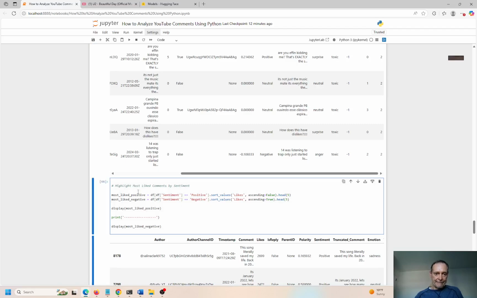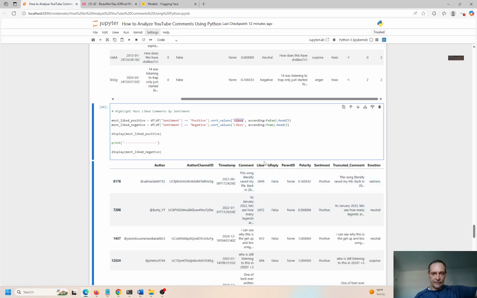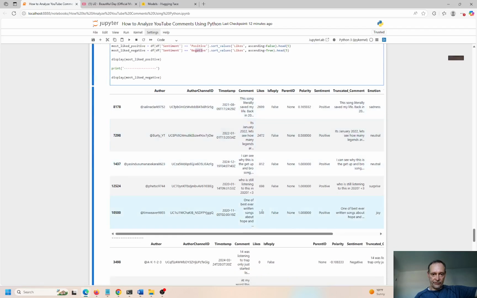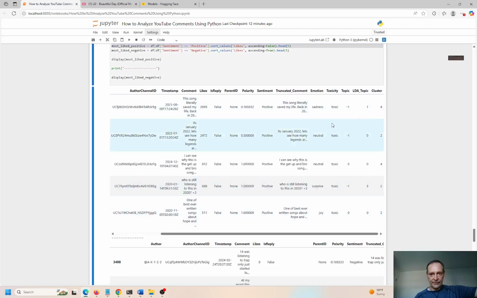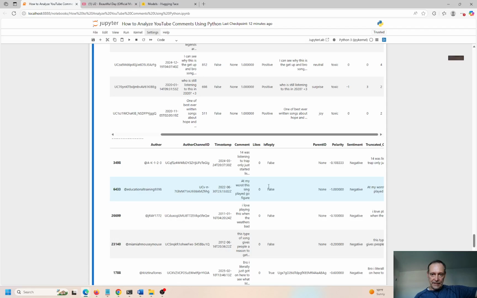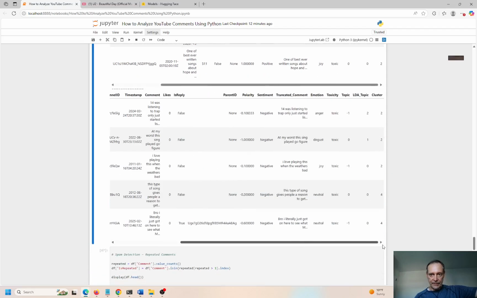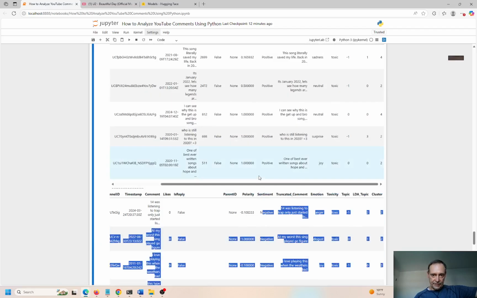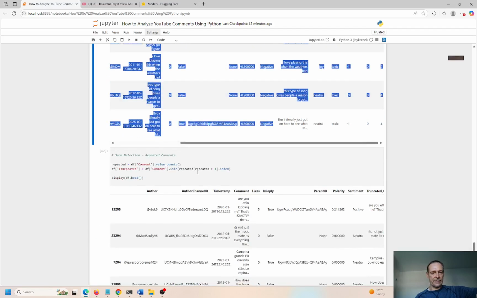Then we can look at highlighting the most common comments by sentiment. Okay, so if you have positive and the values are likes, we can say this is a positive sentiment. We can look at the first 5. And if the sentiment is negative, we can look at the last 5. So the first 5 sentiment is going to be appended onto the same data frame at the end over here. Positive, positive, positive, positive. And then we go down here. So sentiment is all negative. Okay, so positive goes with positive and negative goes with negative.